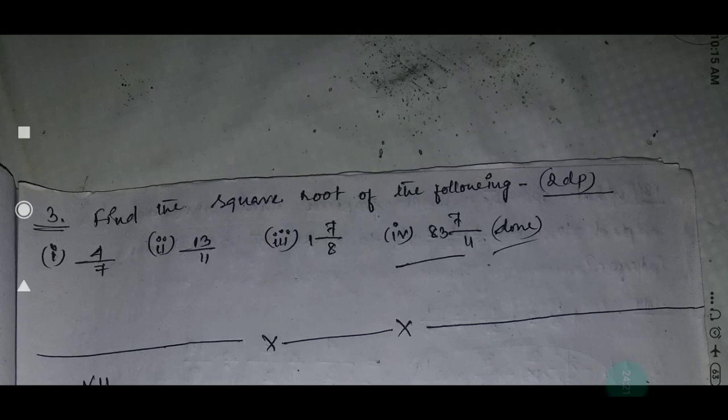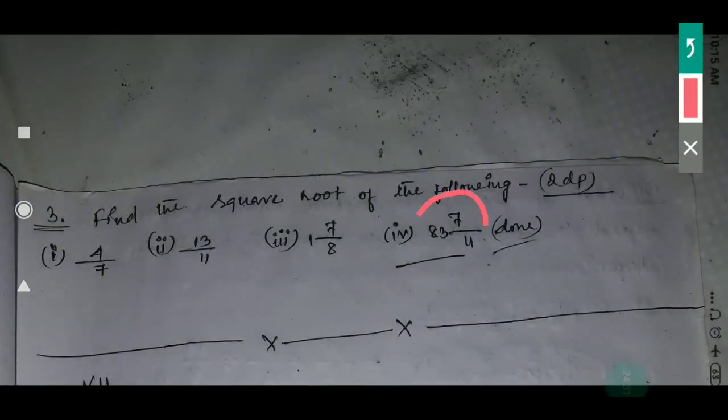Find the square root of the following. Here this is also the same, you have to find the square root, but here it is given in fractional form. The first example I explained is nothing but this method only. If a mixed fraction is given, first you have to make the fractional part a decimal number, then after that you have to do the addition. Here also you have to divide 4 by 7.